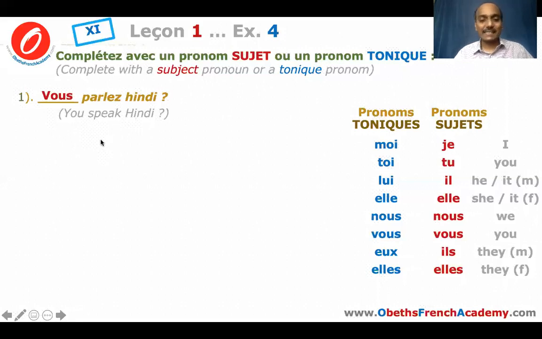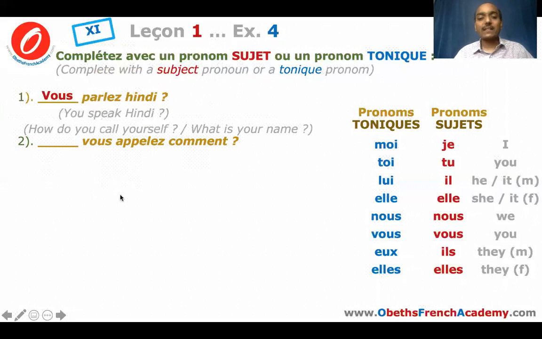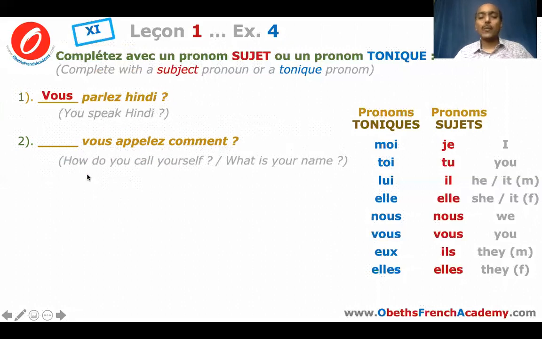Let's see the second sentence. Dash vous appelez comment? Now this verb is a reflexive verb. In the infinitive form, it is s'appeler. So this is how they'll ask the question, how do you call yourself? Or what is your name? But in French, they'll say, you call yourself how? That's a literal translation. In other words, how do you call yourself?